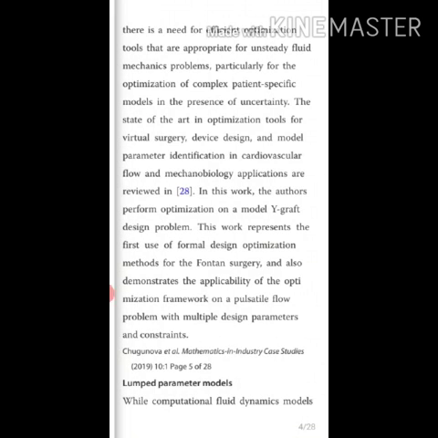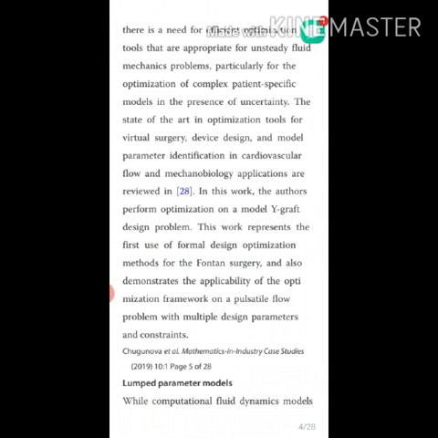To do so, there is a need for efficient optimization tools that are appropriate for unsteady fluid mechanics problems, particularly for the optimization of complex patient-specific models in the presence of uncertainty. The state of the art is in optimization tools for virtual surgery, device design, and model parameter identification in cardiovascular flow. In this work, the authors perform optimization of a model of a Y-graft design problem.